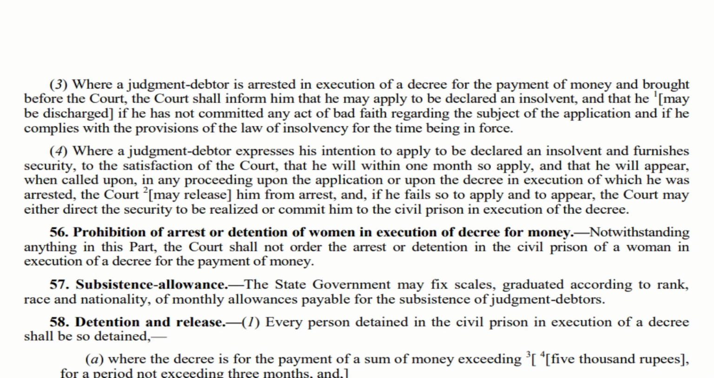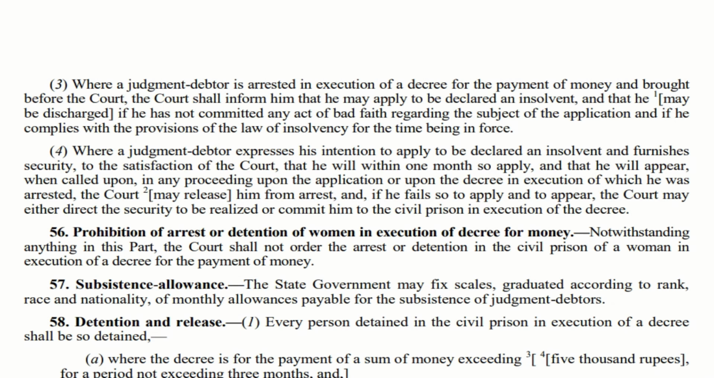Let us move to section 56. This section is very, very important. Many times they have asked questions from this particular section. This section very clearly says that a woman cannot be arrested with respect to execution of a decree for money in a civil prison.